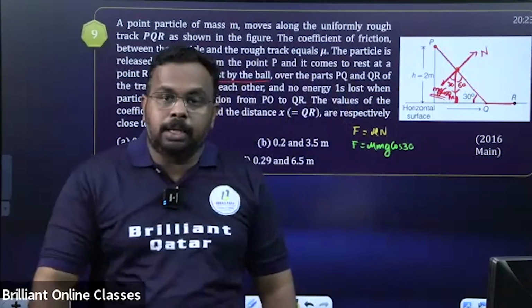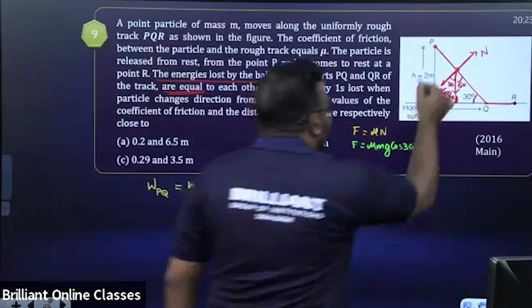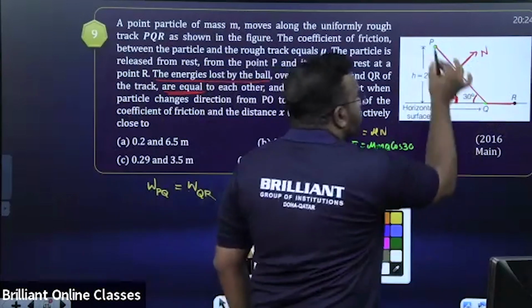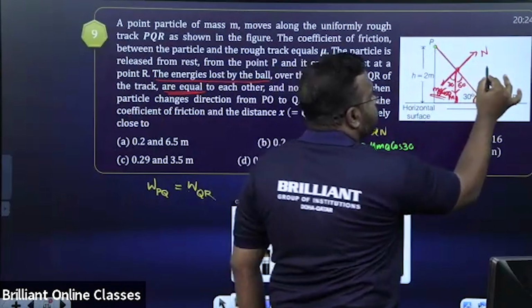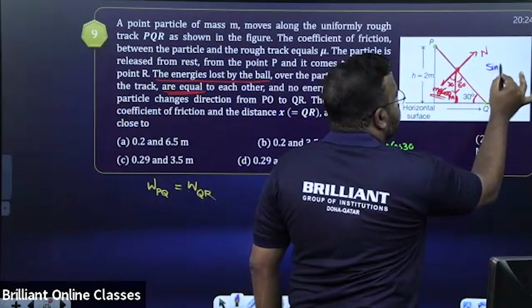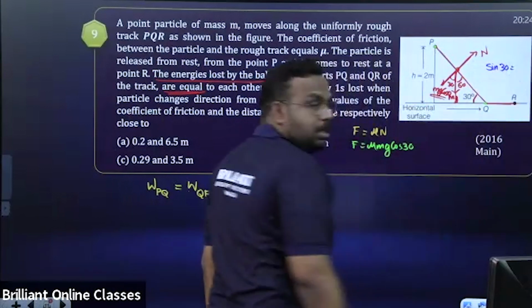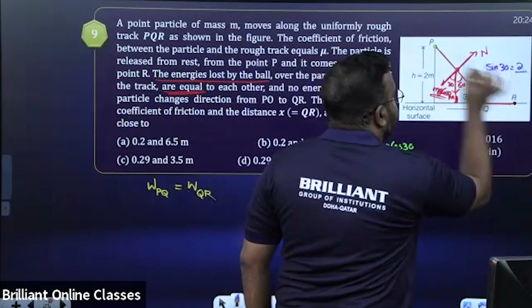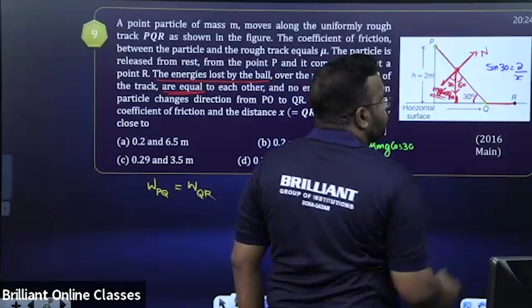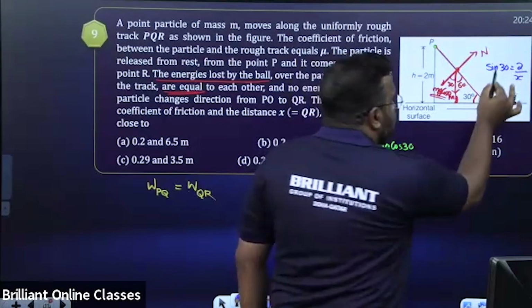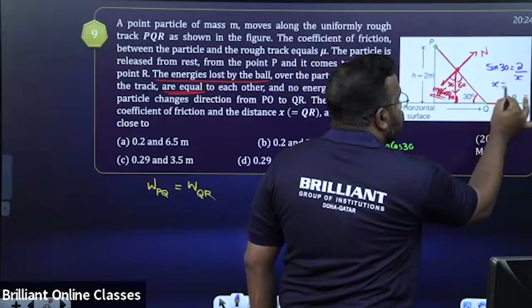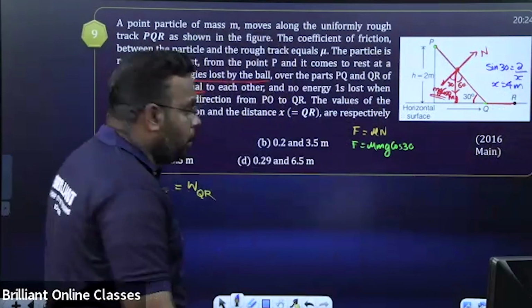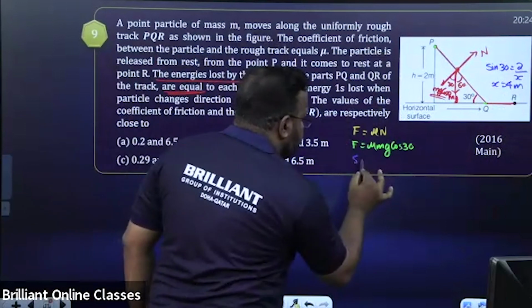That is the force. Now displacement. Look, we need the distance from P to Q. That also we can easily find. I'll show you how. PQ is a right angle triangle. From this, what is sine 30? Angle is given as 30. Sine 30 is the opposite side. What is the opposite side? 2. It is given as 2 meters, divided by this distance PQ that I'm taking as x. So sine 30 is 1 by 2, so we get x is equal to 4. So what is the displacement in that case? It is 4 meters. So we got the displacement is equal to 4 meters.